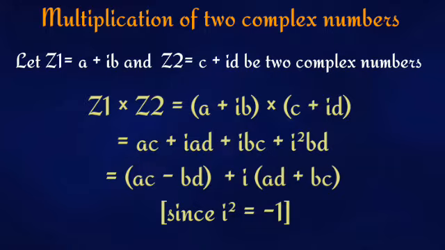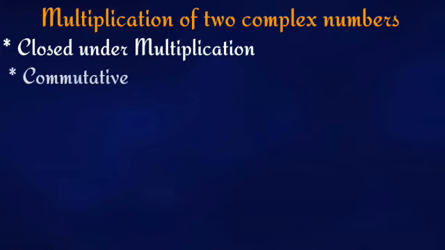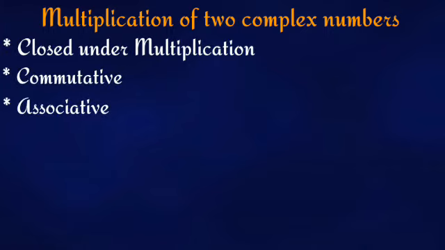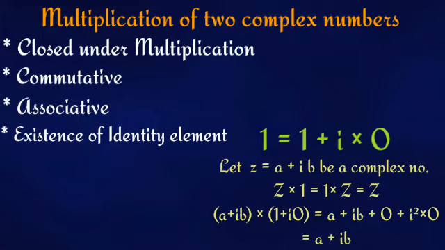so in case of multiplication also we will get the result as a complex number. Now for the properties of complex numbers under multiplication, first of all, it is both associative and commutative. And in case of identity element, one is the identity element under the multiplication. Here one is also treated as a complex number, as one can be written in the format a plus ib, that is 1 plus i into 0. So one can be treated as a complex number, and it is the multiplicative identity.